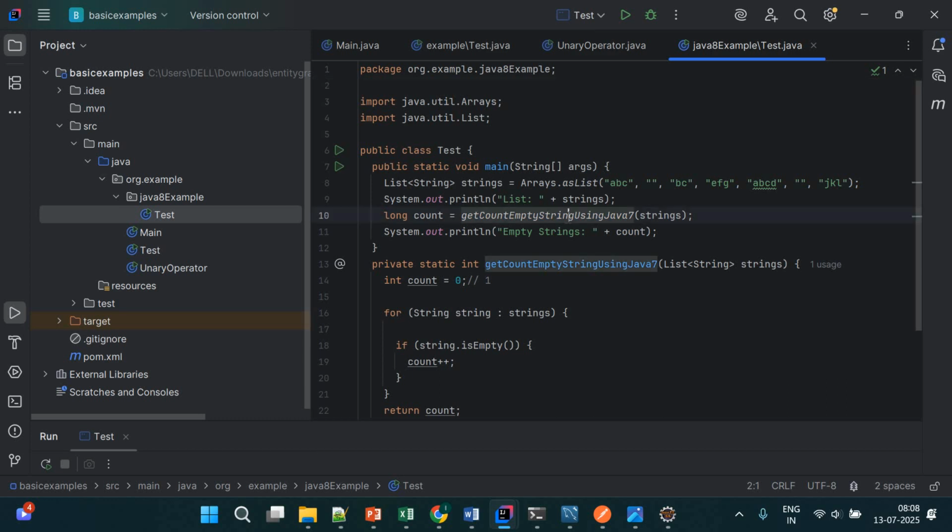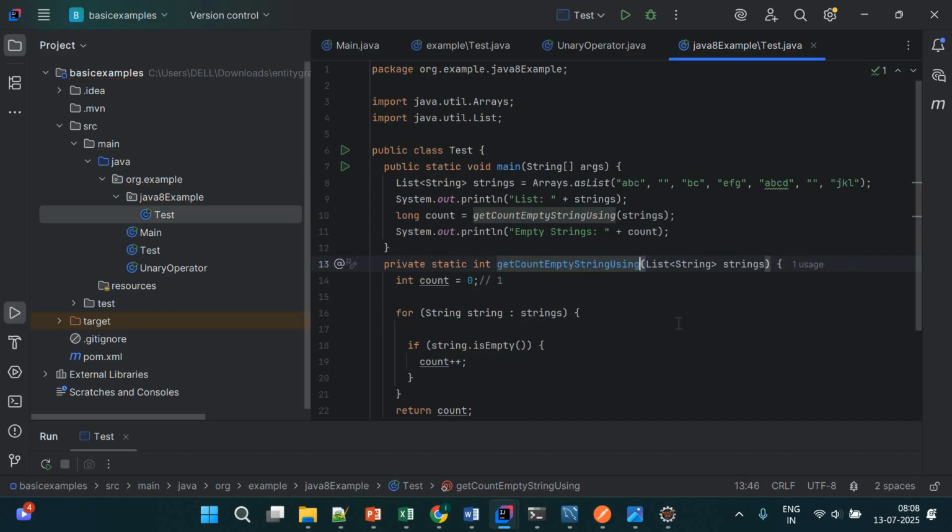I have made a method to find the empty strings, using the older approach. Here is getCountEmptyStrings. It is a call of the method and then the implementation of the method. It will start with count equal to 0.